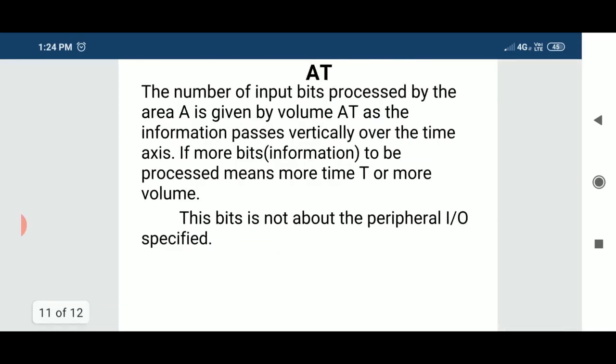The next is AT or IO bound. We call it IO bound or AT. See, the number of input bits or processing information depends upon the area. Not only area, it depends upon the time. Because if more information is to be processed, then more time is taken.